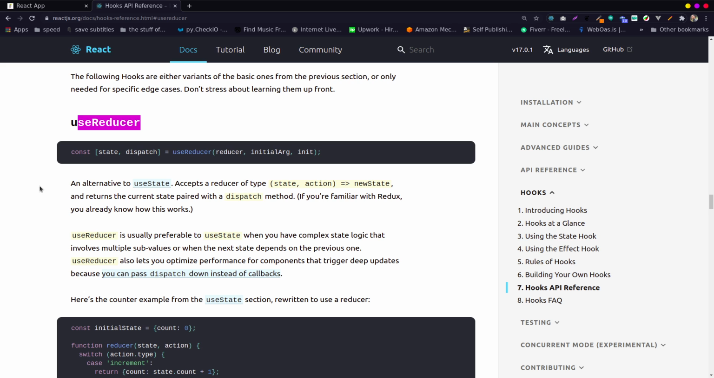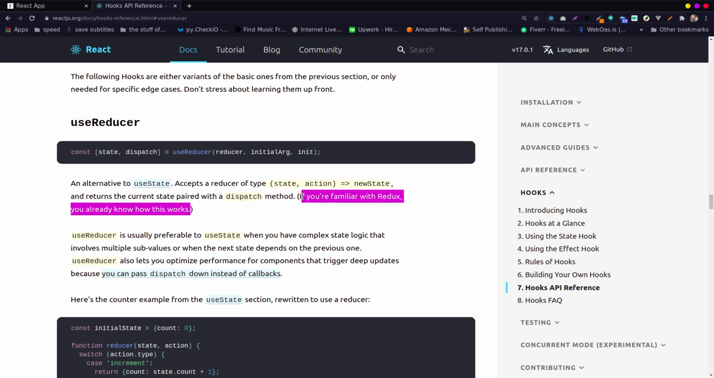It also accepts a type, and then it returns a current state paired with a dispatch method. And if you're familiar with Redux, you know how it works together. But for those who are not familiar with Redux, it gets confusing.